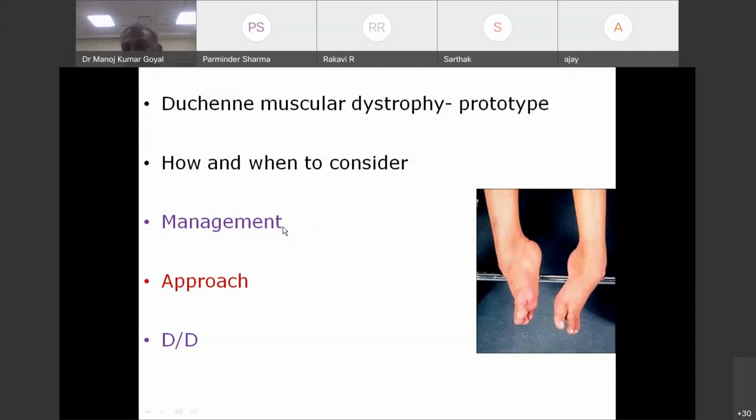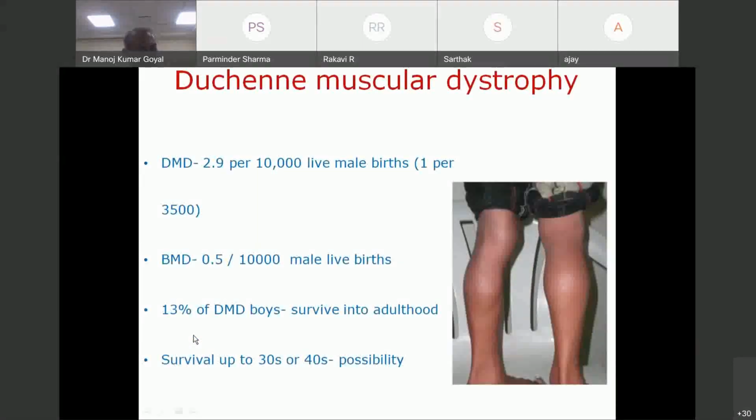But of course, I'm not going to discuss inflammatory myopathy here. The lecture will be confined only to muscular dystrophy, our approach and differential diagnosis. So Duchenne, as I already mentioned, is the commonest muscular dystrophy.